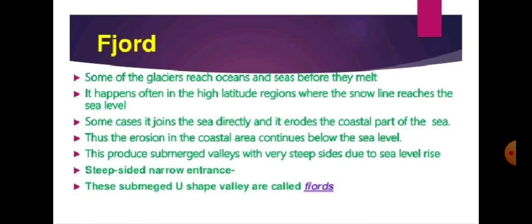Thus the erosion in the coastal area continues below sea level. So basically, what is the fjord? It's a kind of valley that is formed because of the icebergs or the glaciers that do not melt, and it eroded the mountains and formed the fjord.